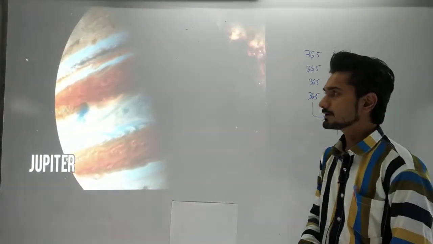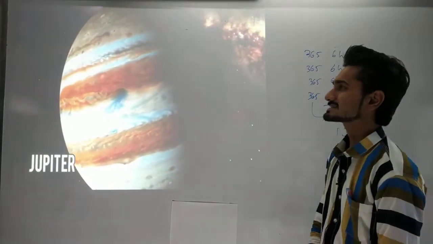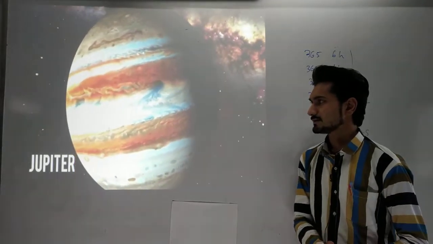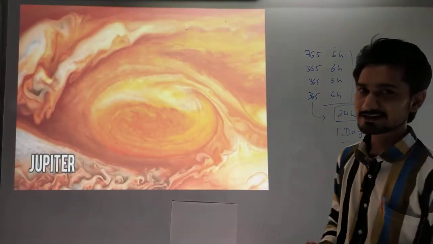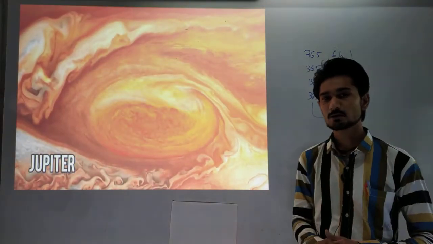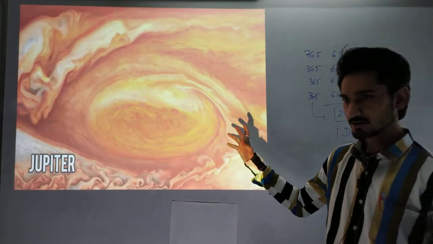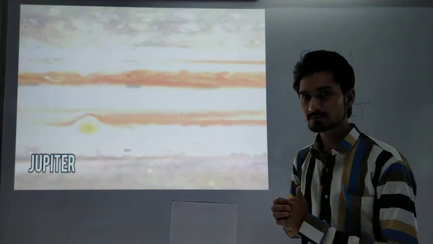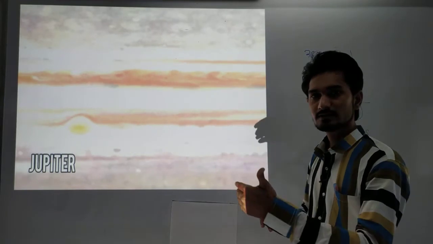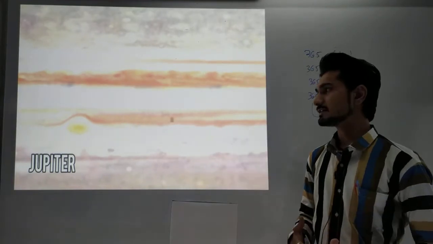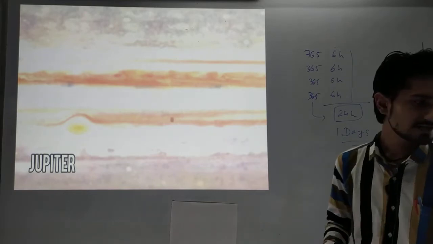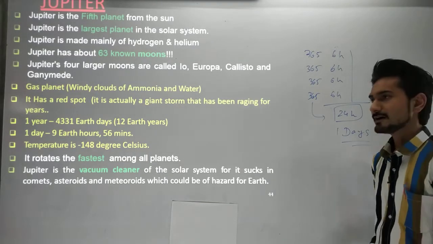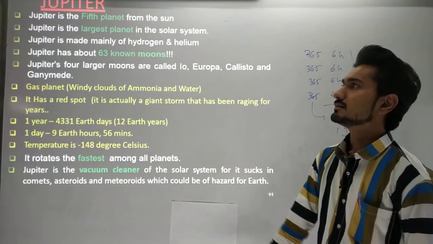Next is the planet Jupiter. As you can see on your screen, this is Jupiter. Now we will be considering the Jovian planets. They are called Jovian planets because they come after the Mars orbit, and they are much bigger in size. Let's discuss that.